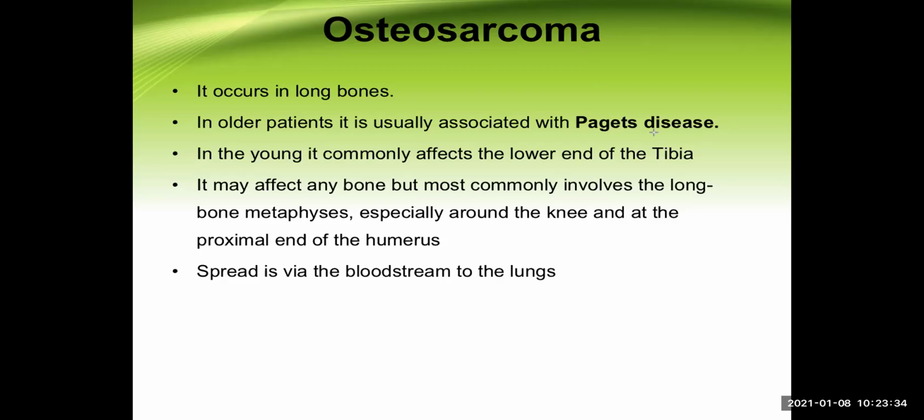Skull is one of the common bone which is involved in Paget's disease. Sometimes the face is also affected. And because of the abnormal proliferation of the bone, the different nerves can be compressed in case of Paget's disease of the bone. So the person will develop neuronal problem as well, apart from the development of malignancy.